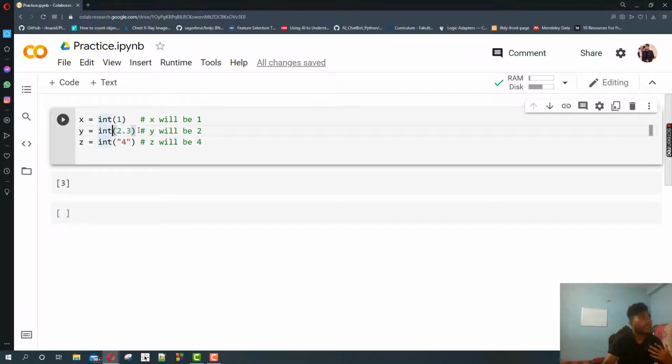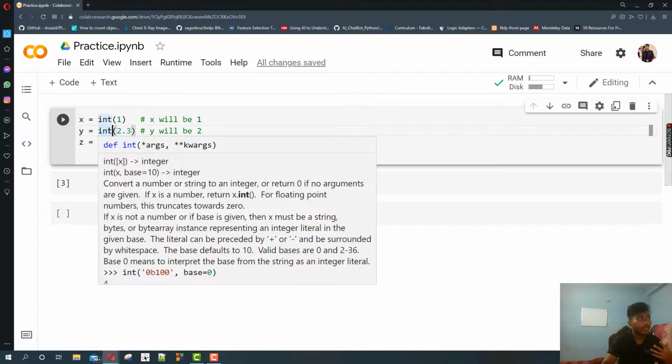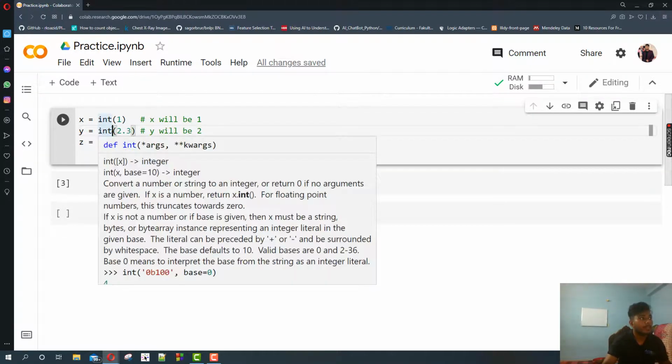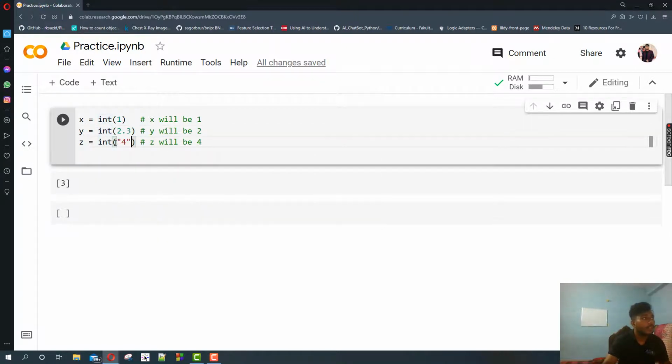But what if you want to convert a float to an integer? This 2.3 is actually a float. If you do not use this int method over here, that means you do not typecast it, then 2.3 will be stored as a float. You might want to store it as an integer, so you can simply typecast it. And this 4 is actually quoted, which means it is a string.